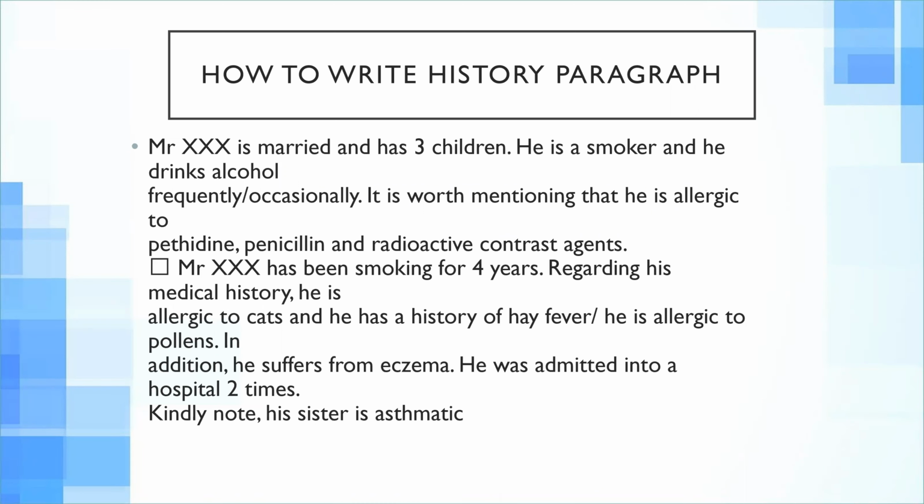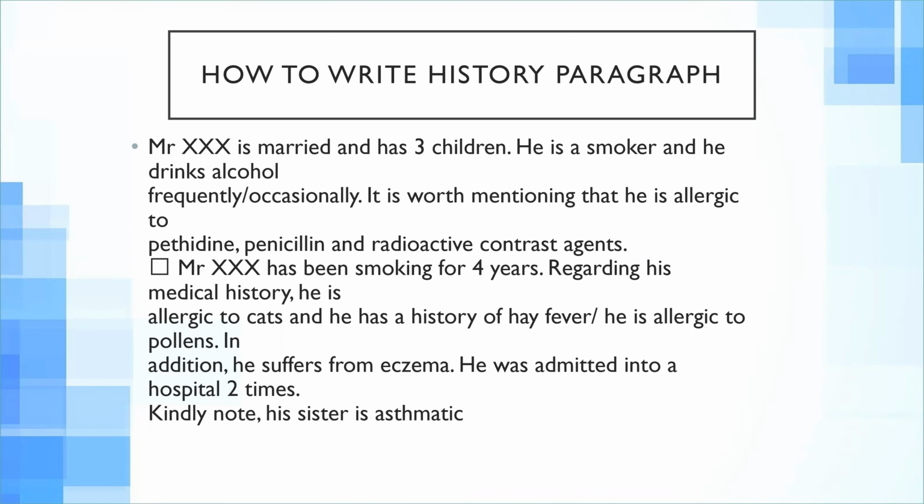It is worth mentioning that he is allergic to pethidine, penicillin, and radioactive contrast agents. So what you have to do here is extract the information from the case notes, and put his past history, surgical, family, or anything that is relevant to the diagnosis only.